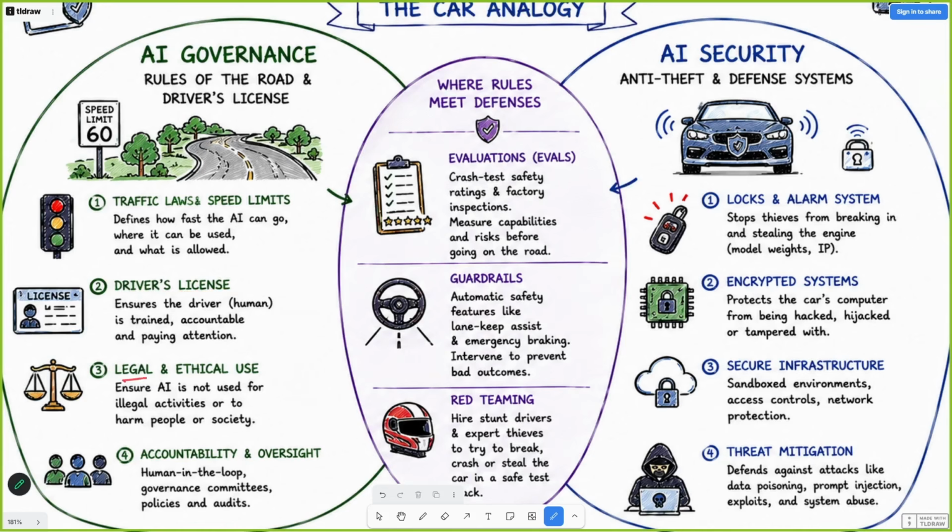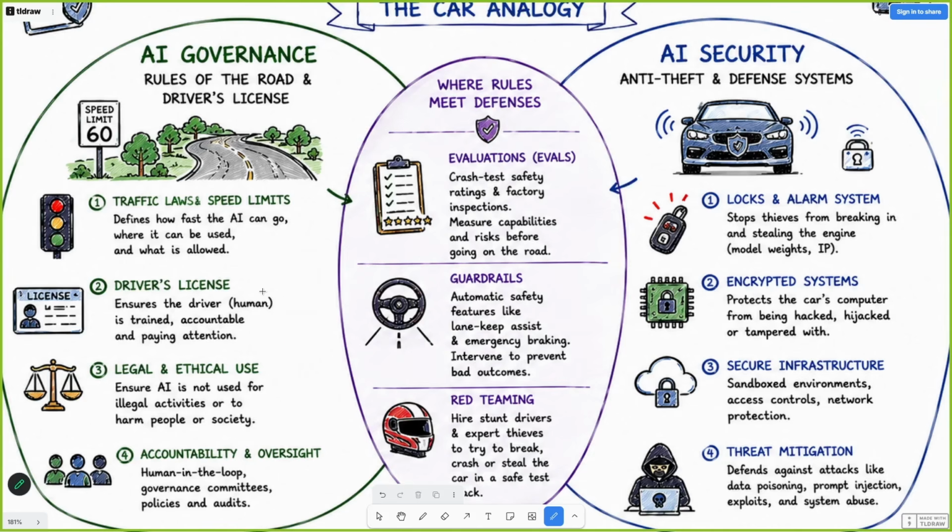You have to use it legally and ethically, which means you have bought this car for an actual good use case, to help yourself or something else. It is not used for illegal purposes. We don't want to add any feature which will help people to use it illegally. Accountability and oversight: if I am driving a car and I meet with an accident, it is on me. I have made the mistake, there was no mistake of the car. These are some rules and regulations. This is governance in action.